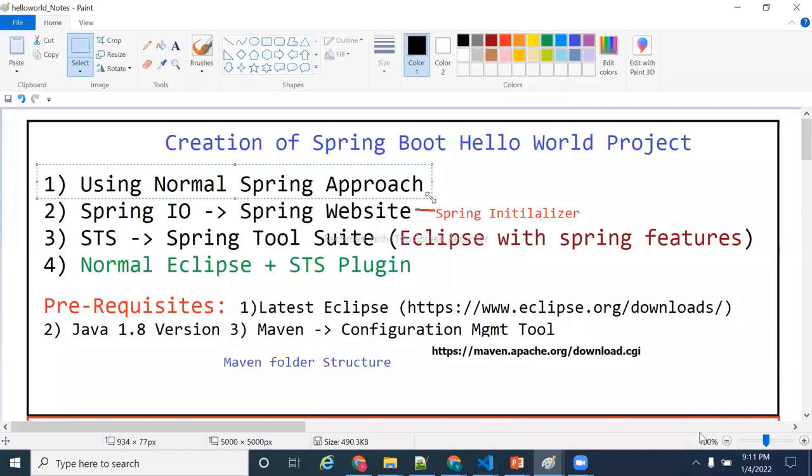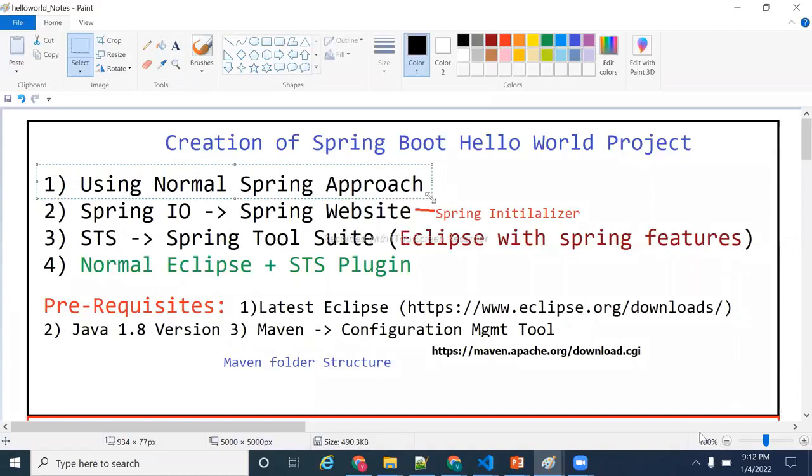Okay, sir. To explain that particular scenario, I need to write some code. That's why I'm going with the normal Spring approach. There are a total of 4 approaches: 1, 2, 3, 4. Approaches 2, 3, 4 are automated.